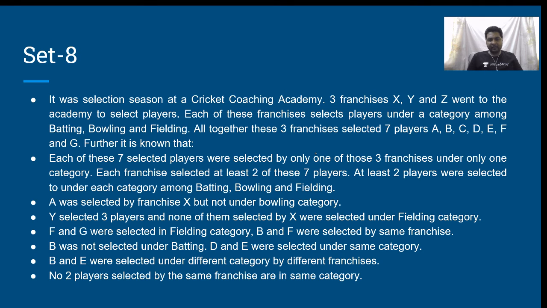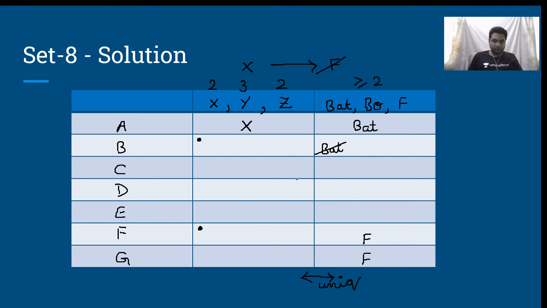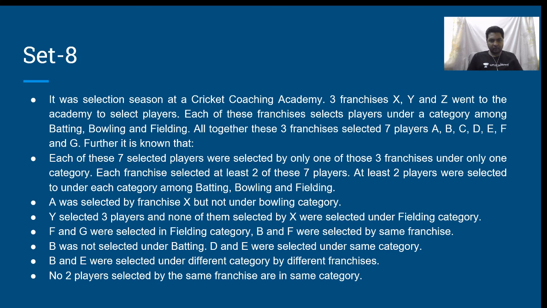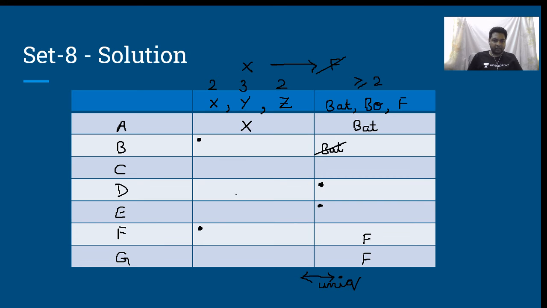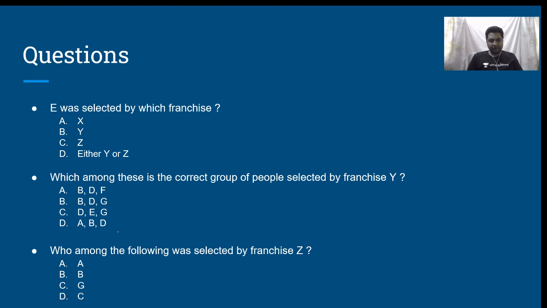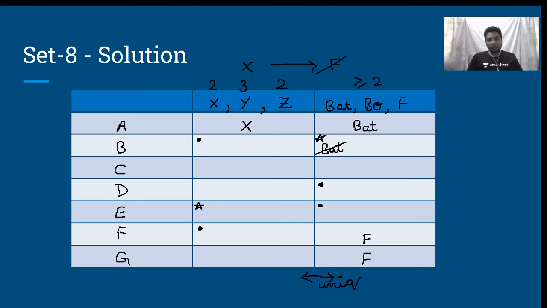D and E were selected under same category. B and D were selected under different category. B and E were selected under different category, and by a different franchisee. For different category, different franchise. Okay, this much is known.